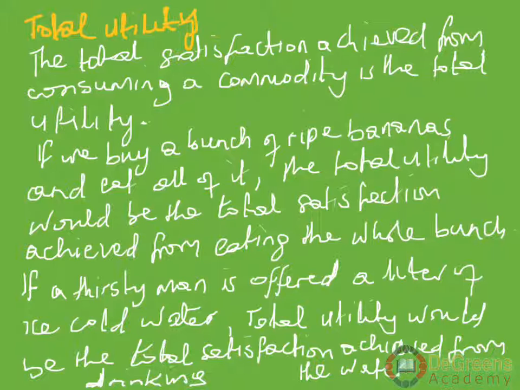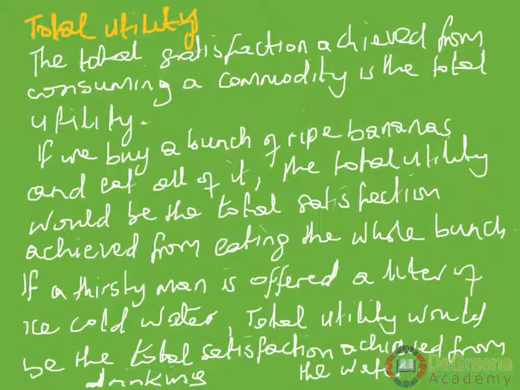Now, when we look at utility, there is a way of looking at it from two different angles. As we have said, utility is that capacity to satisfy a need or a want at a given time, because if you bring it at the wrong time, it may not be the same thing again.